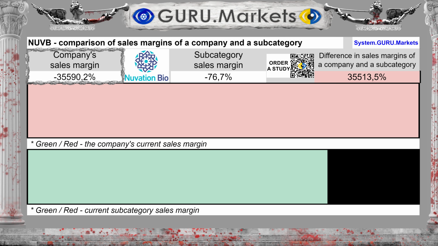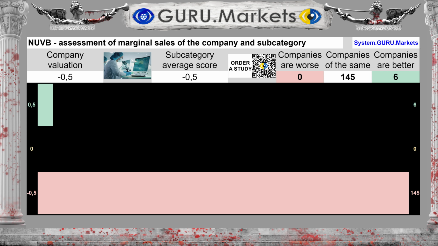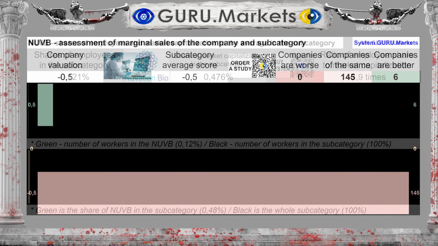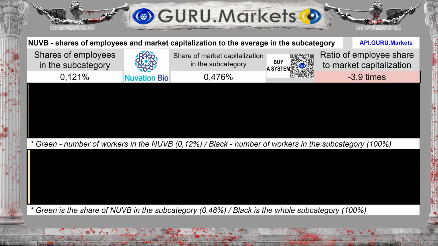The margin is -35,590.2%, with the average for the subcategory -76.7%. The difference between the average and the subcategory in the company's indicators is 35,513.6%. Profitability assessment in comparison with indicators in the subcategory: Tolerable, minus 0.5 points.